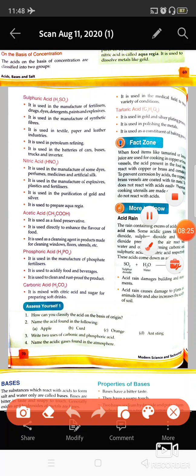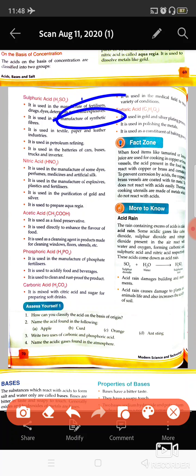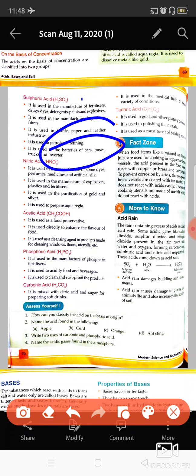Then H2SO4, it is used in the formation of the fertilizers, explosives, means the crackers, and in detergents, in synthetic fibers like rayon and nylon, these are made up of sulfuric acid. In the paper and leather industry, it is used for petroleum refining, for the production of petrol and other products of the petroleum. And in the car batteries, the inverter batteries or the car batteries have an acid which is known as H2SO4, which is known as sulfuric acid.